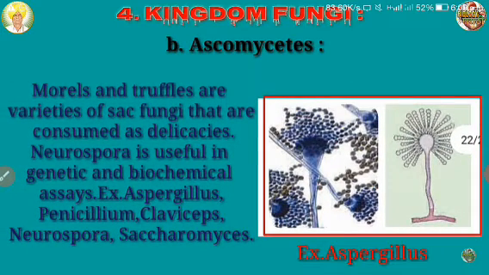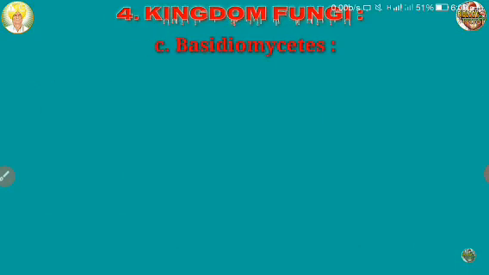Another example is Aspergillus in the Ascomycete. The morels and truffles are also sac fungi. They are consumed as delicacies. Neurospora is useful in genetic and biochemical assays. Penicillium, Aspergillus, Claviceps, Neurospora, Saccharomyces. These are the examples of Ascomycetes. So these examples you have to keep in mind. In the figure, the Aspergillus is shown.